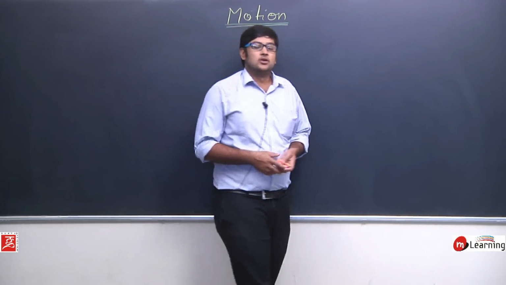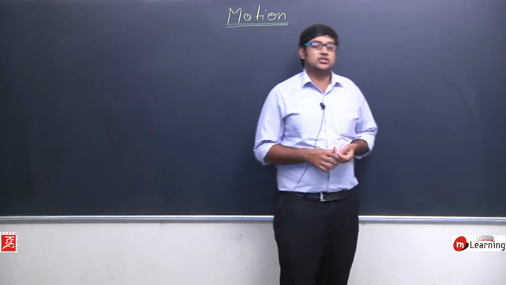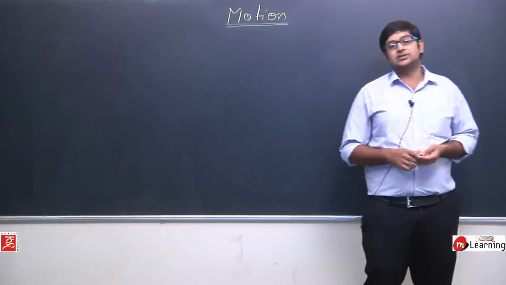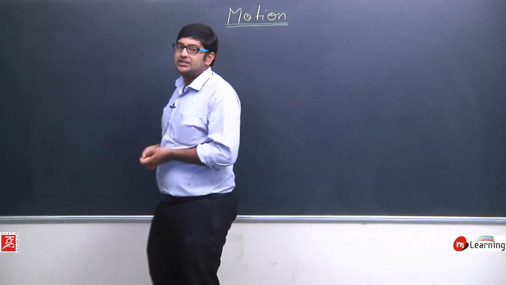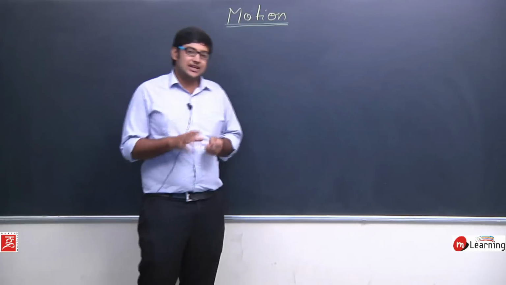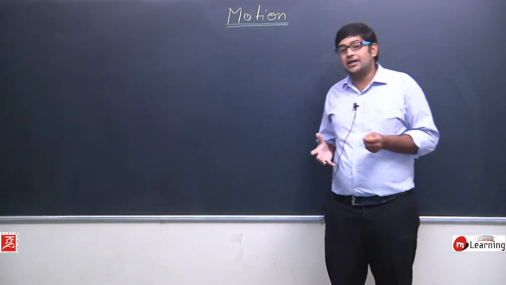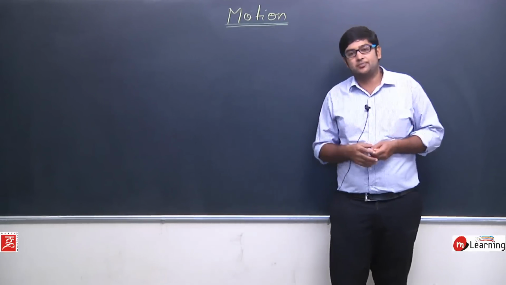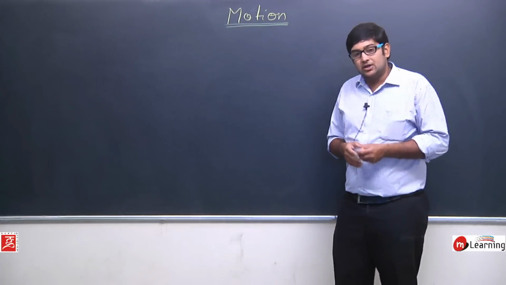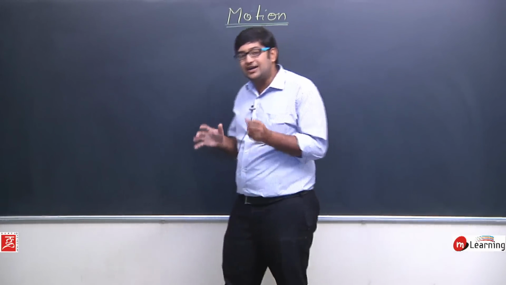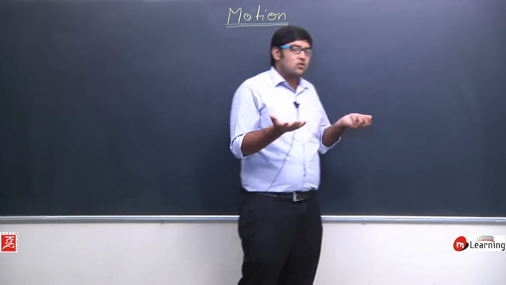Hello friends. So till now we have studied about different kinds of quantities in our chapter motion. We studied about distance, displacement, speed, velocity and the most important, acceleration. All these quantities that we have studied help us to determine the motion of an object. Now you may wonder why the motion of an object is important. It's because motion of an object helps us to understand the nature, the different quantities, the qualities of an object.